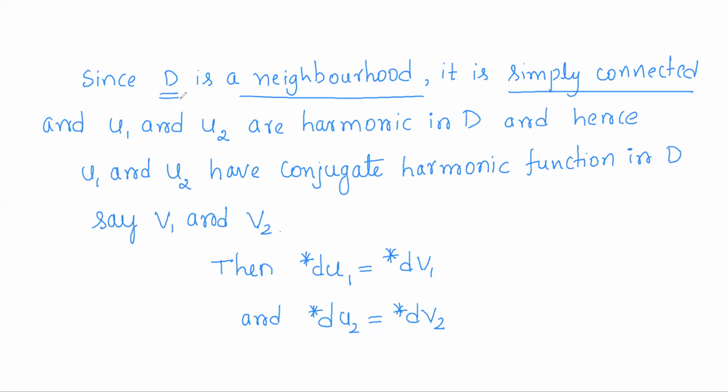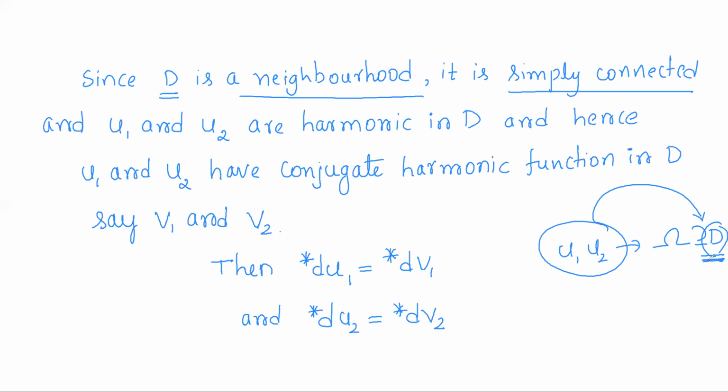So D is simply connected. u1 and u2 are given to be harmonic in omega, and omega contains D. So in particular, u1 and u2 are harmonic in D.